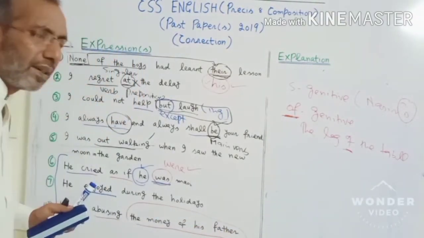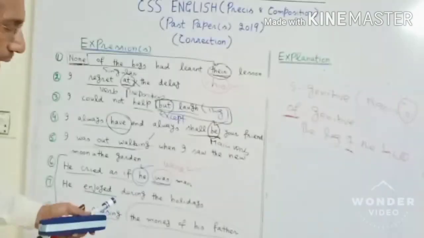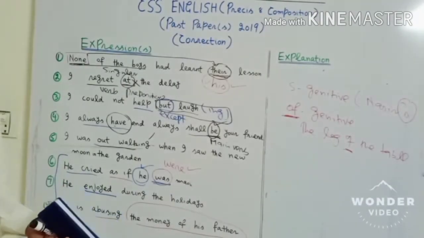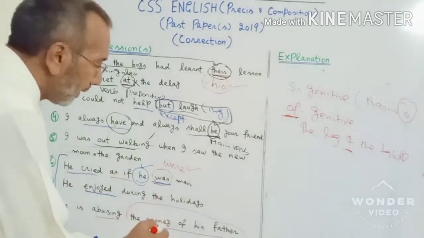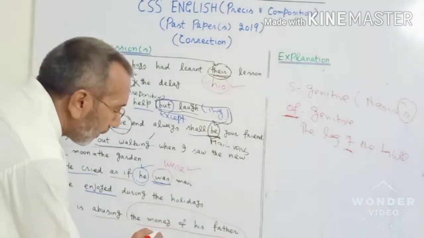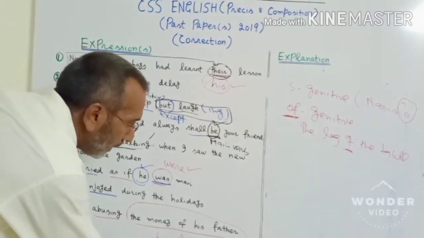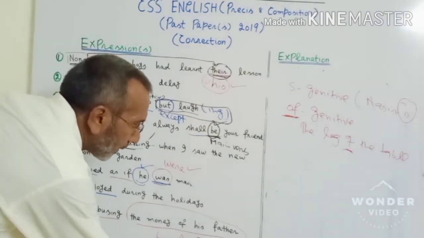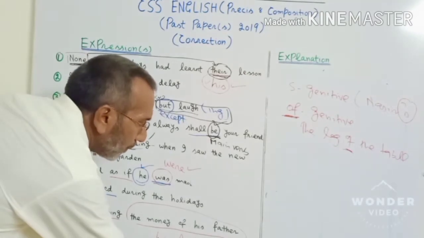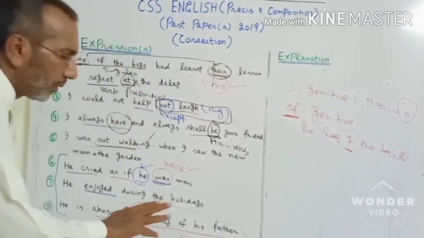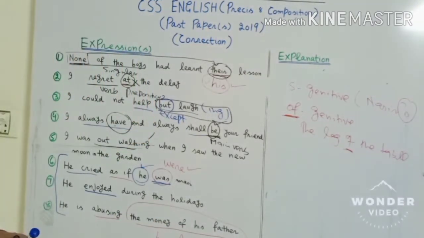So it's not incorrect. The money of his father is fine. But instead of it, if you want to change it a bit, it can become, he is abusing his father's money, with apostrophe S. If you want to change it, it's okay. If you don't, I think there's no harm in that. But the howler, the serious mistake, is over here.